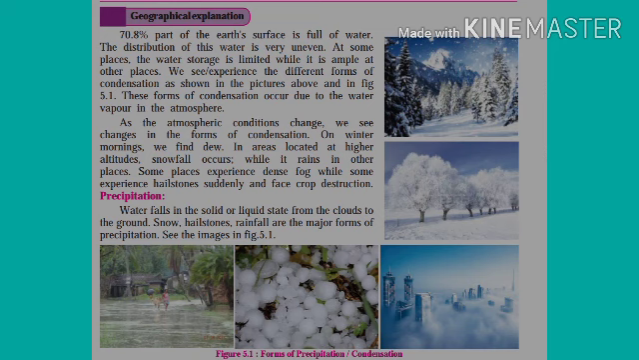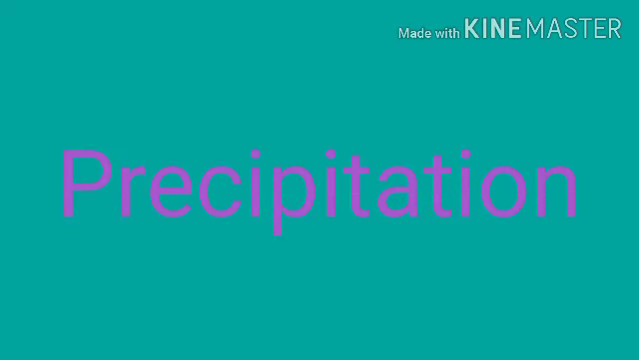That's why snow, rain, hails, fog, dew and frost are some of the important forms of precipitation or rainfall from the atmosphere. Friends, as the atmospheric conditions change, we see changes in the form of condensation also. During the winter morning, we find dew. In areas located at higher altitudes, snowfall occurs sometimes, whereas it rains in other places. Some places experience dense fog till the afternoon, whereas some experience hailstones suddenly and face crop destruction or property damage.